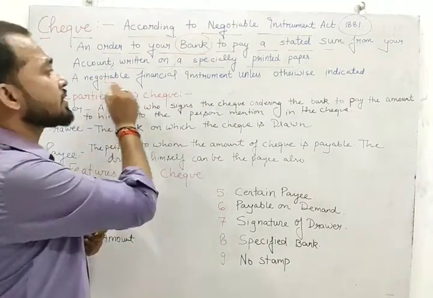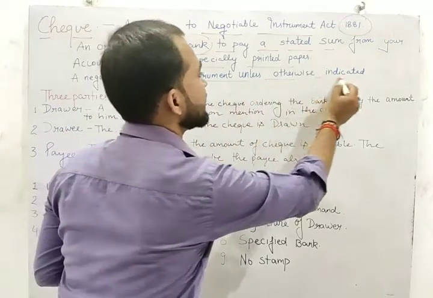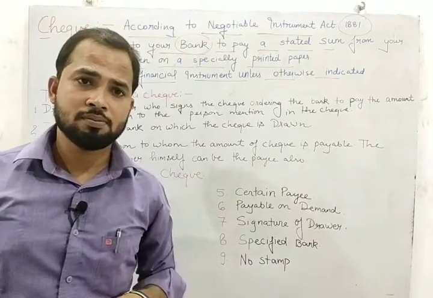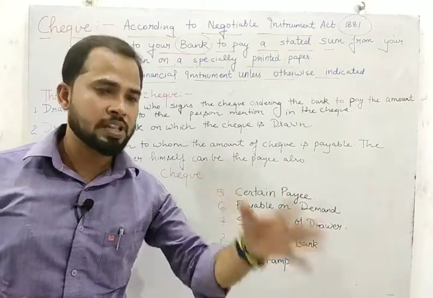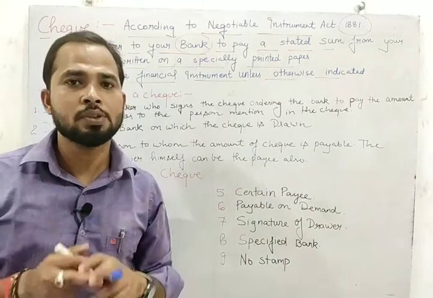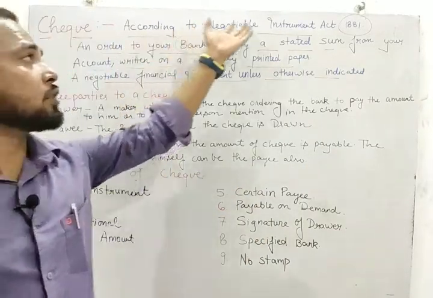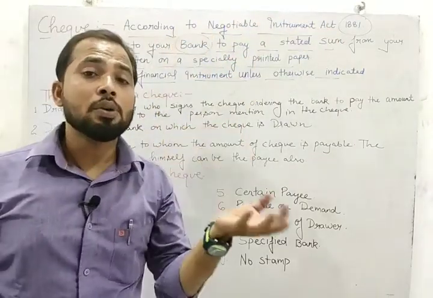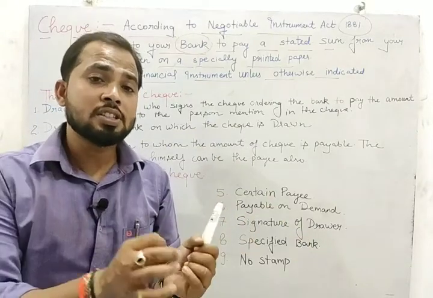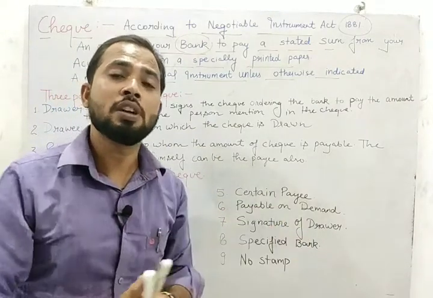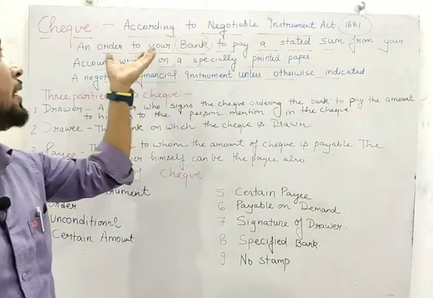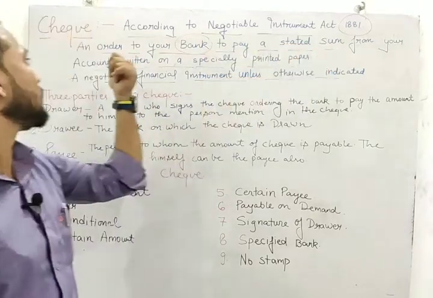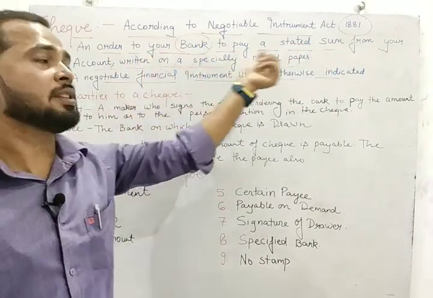A check is a negotiable instrument. In the case of check, student, we mention the name of that particular person. Sometimes we use the word self when we withdraw the money for own use. Now you will ask, sir, what is the meaning of negotiable instrument? Such an instrument which can be easily transferred from one person to another person. So check is a negotiable instrument and it is an order to your bank to pay the stated sum from your account written on the specially printed paper.